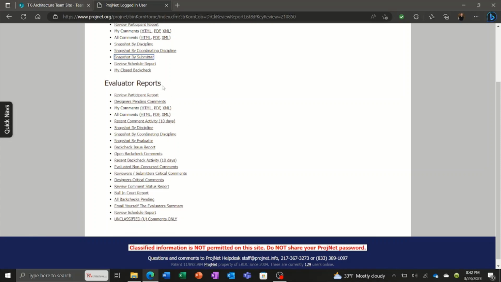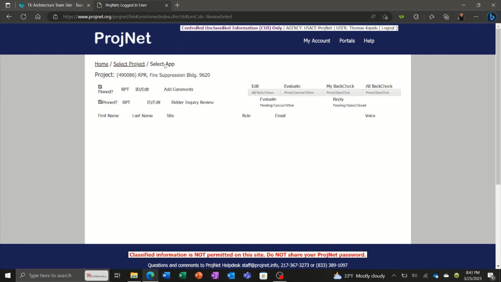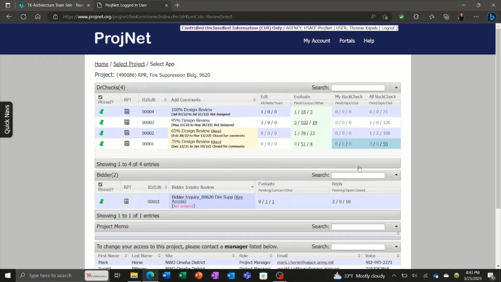Then you have all these for the evaluator reports. There's a few more in here. I'm not going to go through all these because there's quite a few of them. We don't have time to look at all these different reports. But the point is that there's a lot of good information, a lot of good reports in here for you to be able to manage the job effectively and get the project complete.